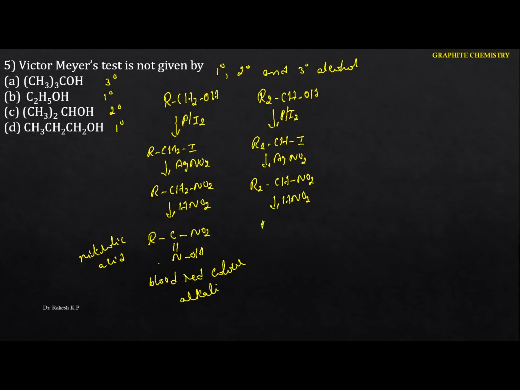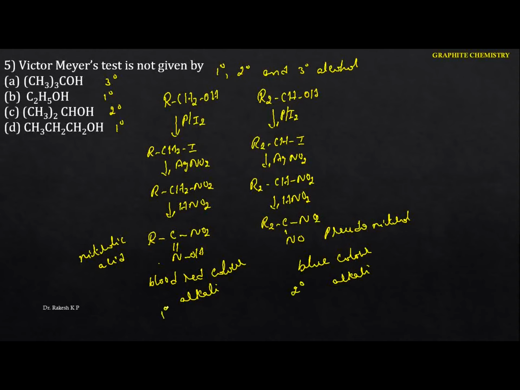So here we are going to get R2C with NO2 and NO. This is nothing but the pseudo nitrole. This pseudo nitrole gives the blue color with the alkali, that is the base. Now these are the indications for the secondary alcohol.